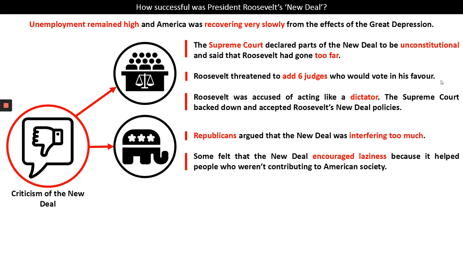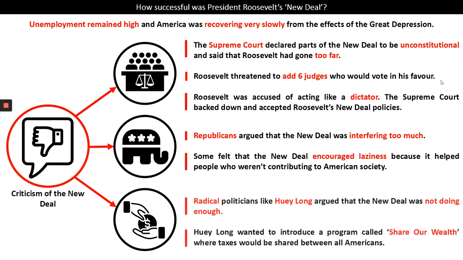Republicans also didn't like the New Deal. They argued that the New Deal was doing too much, interfering too much in the lives of the people. Remember, in the 1920s, their laissez-faire policy was one of the key factors for the boom in the first place. And laissez-faire policy is the idea that you don't interfere. And so the New Deal was really seen to be interfering too much. Some Republicans felt the New Deal encouraged laziness because it helped people who weren't contributing to American society. So that was the idea that the New Deal did too much.